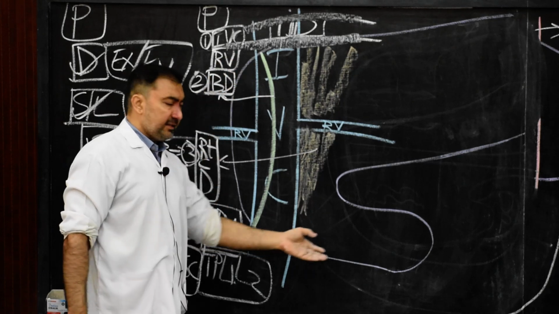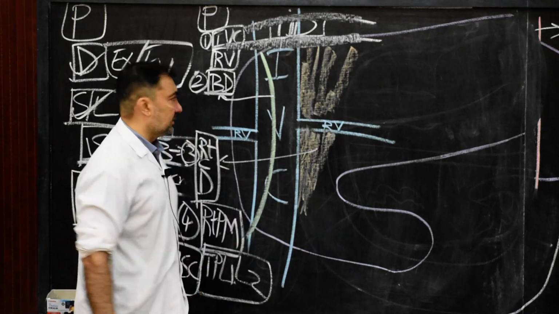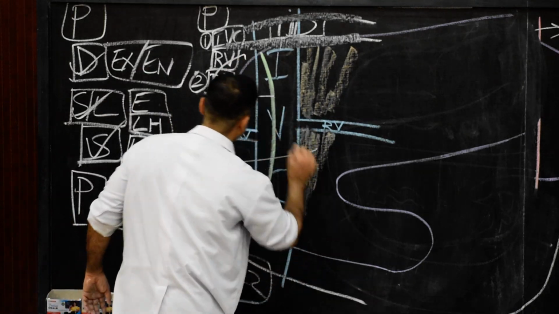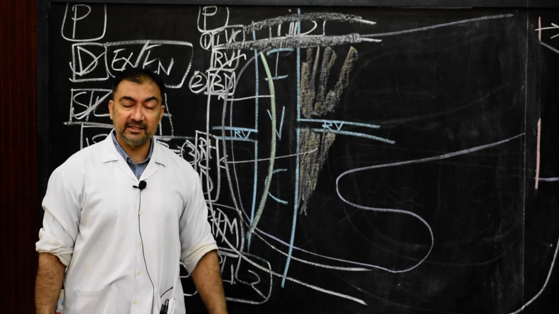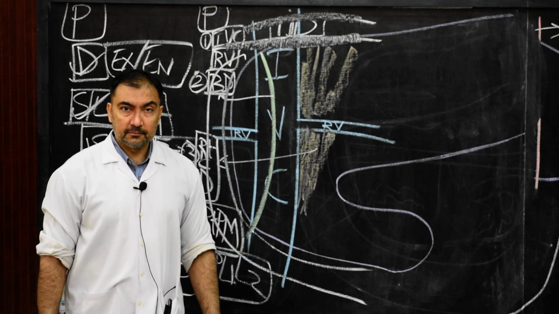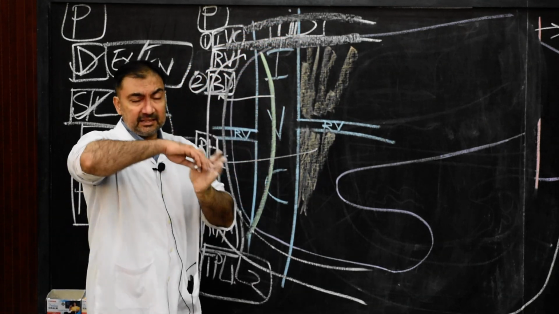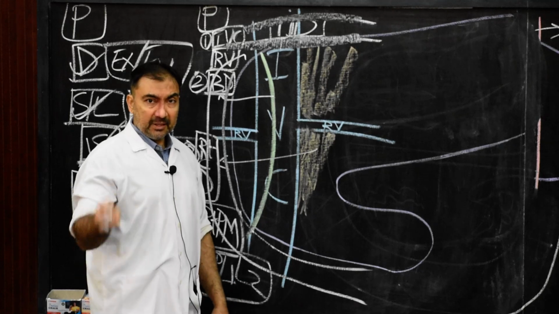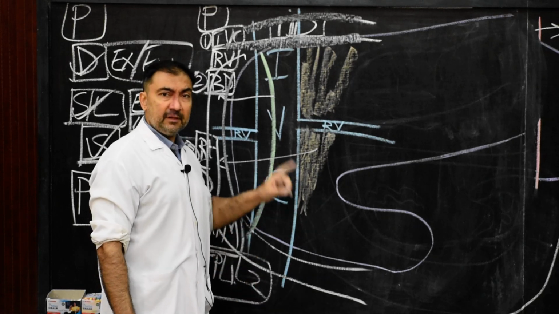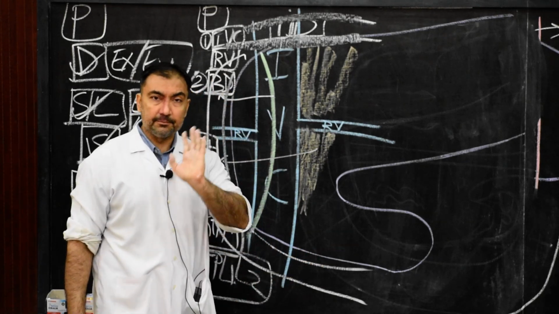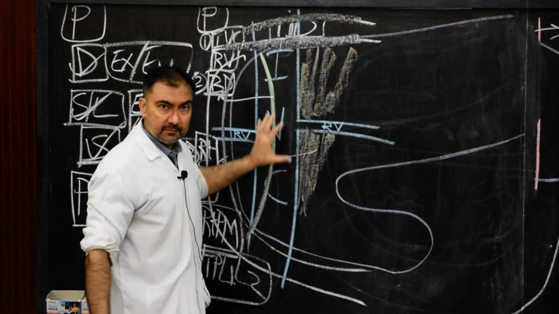Remaining borders, the right and the inferior border, they will overlap the second part and third part of duodenum, as well as the fourth part of duodenum. This is the point of difference. The upper border is itself overlapped by first part of duodenum, but its right border and inferior border, they will overlap the second and third part of the duodenum. That much is more than sufficient. So here we have finished the entire relations of the head of the pancreas.